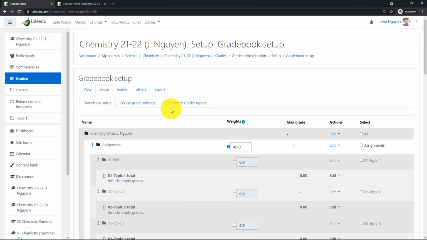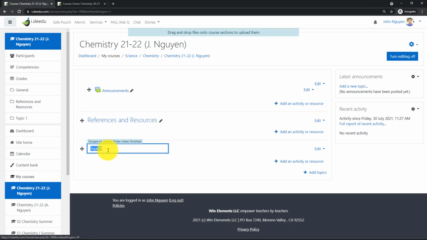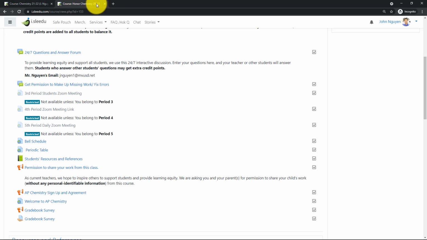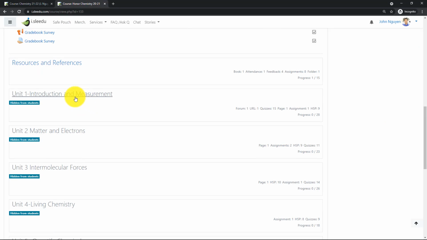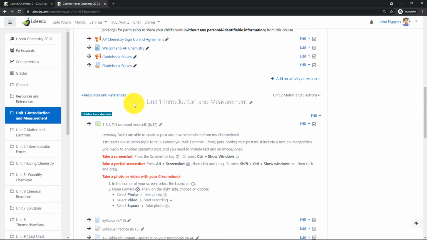So easy. So the first thing we're going to do is go back to your course, click on it, go up here, and I'm going to change this to Unit 1. So I click on turn editing on. Okay, so I'm going to change this to Unit 1. And this Unit 1 is about measurement. So let me go back over here. Is this what my Unit 1 is? Yeah, measurement. There you go. As you can see here, there you go. And I can see that right there.